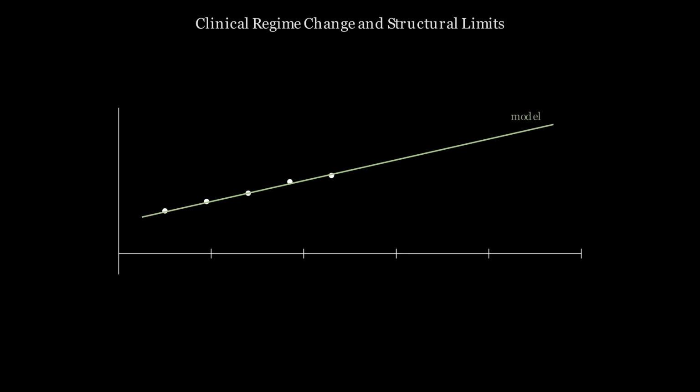A novel pathogen or a new treatment paradigm constitutes a clinical regime change. Models trained on prior patient populations may be structurally wrong for the new clinical reality. COVID-19 demonstrated this clearly. Existing severity scores performed poorly on novel pathophysiology.